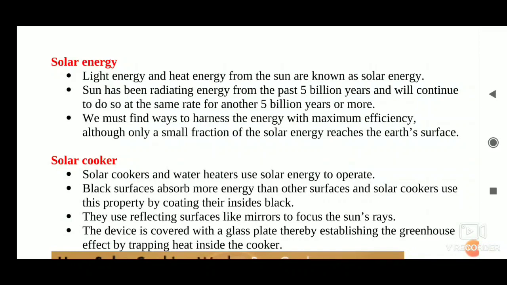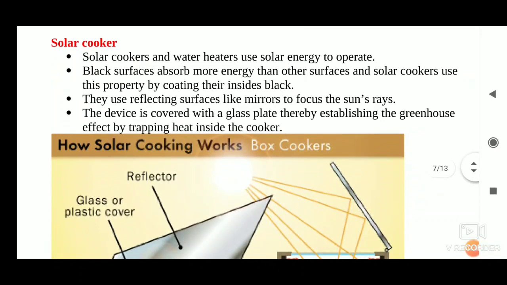The sun has been radiating an enormous amount of energy at the present rate for nearly 5 billion years and will continue radiating at that rate for about 5 billion years more. Only a small part of solar energy reaches the outer layer of the Earth's atmosphere. Nearly half of it is absorbed while passing through the atmosphere and the rest reaches the Earth's surface. One of the devices that can be used to harness the solar energy is the solar cooker.